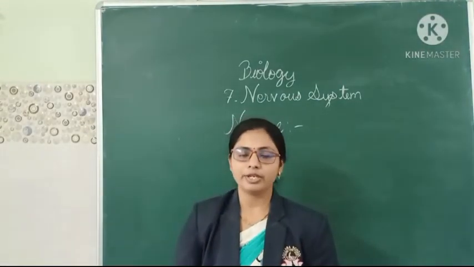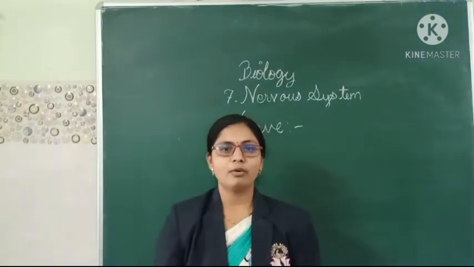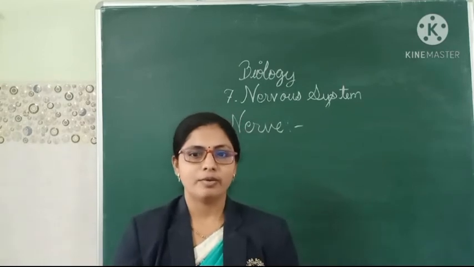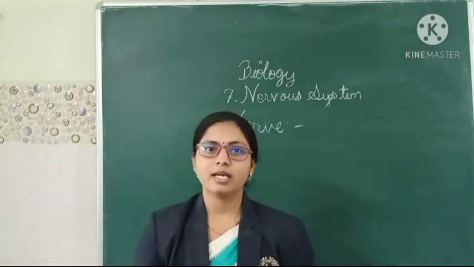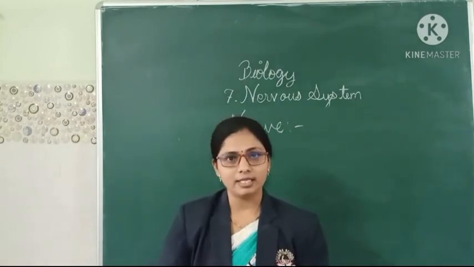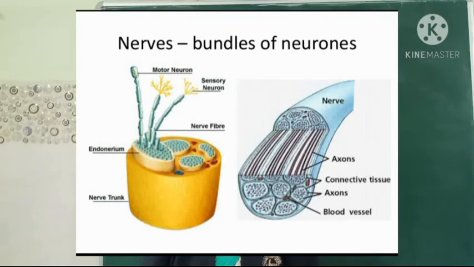Now the next topic we are going to learn is nerve. A nerve is formed by a bundle of axons which are enclosed in a tubular medullary sheath. This is known as a nerve. Now what exactly it means, let us have a look at this diagram. This is a sheath over the axon, which acts like an insulation and prevents mixing of the impulses in the adjacent fibers. There are three kinds of nerves. They are described as motor nerve, sensory nerve and mixed nerve.